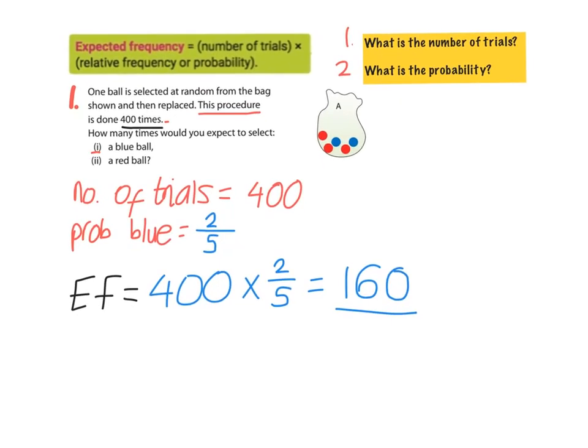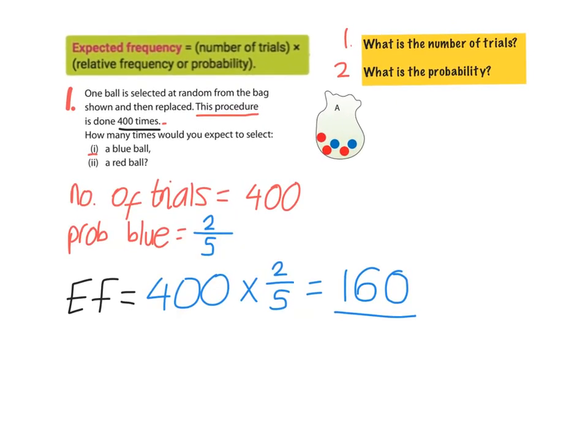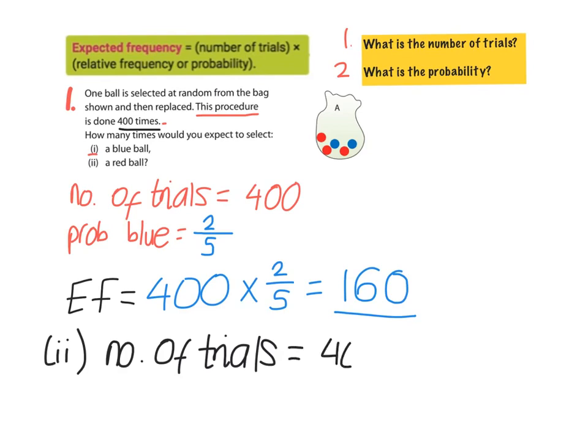Now we're going to try the same thing for part 2 of the question, okay? It says, how many times would we expect to select a red ball? So the number of trials is still going to be 400, as the experiment is still happening 400 times. Now the probability of selecting a red ball.